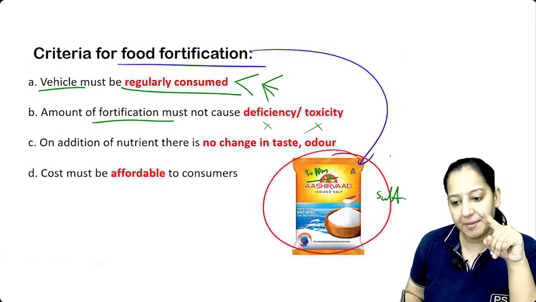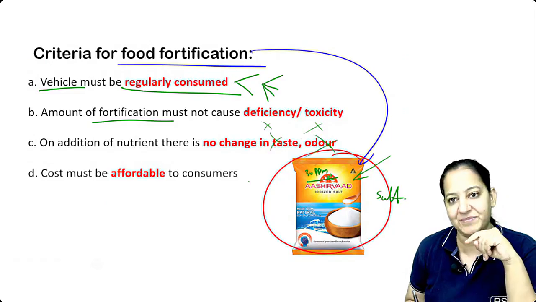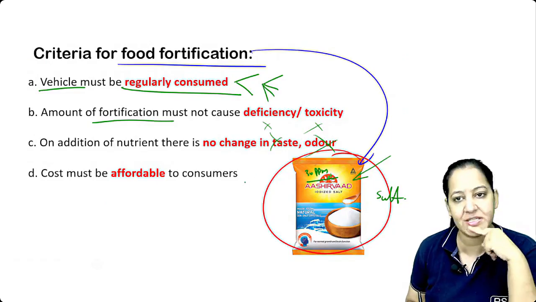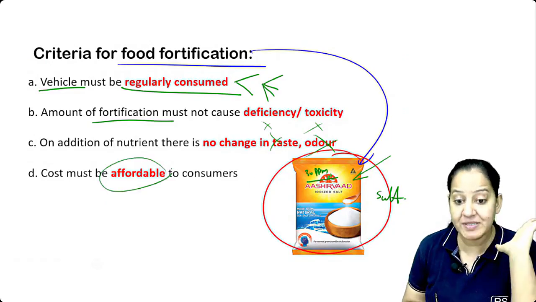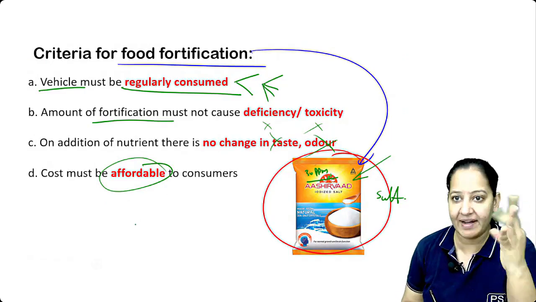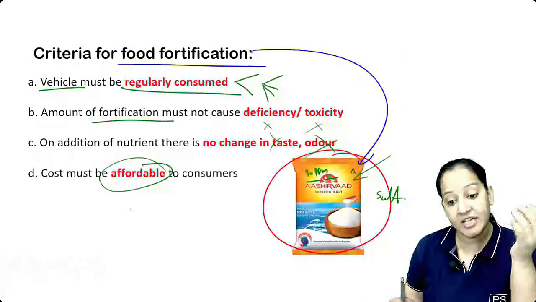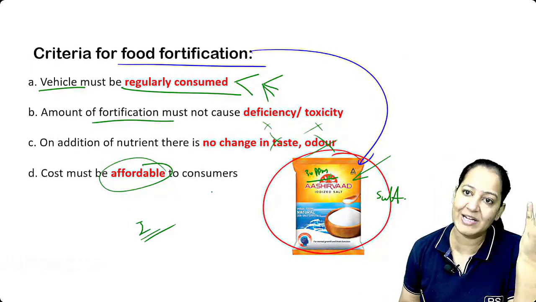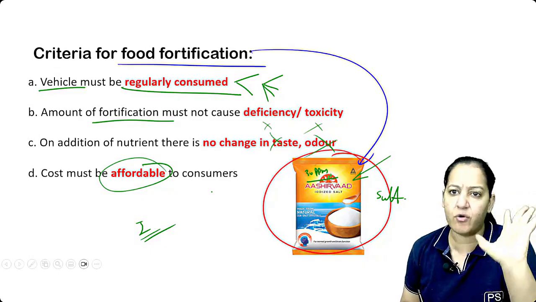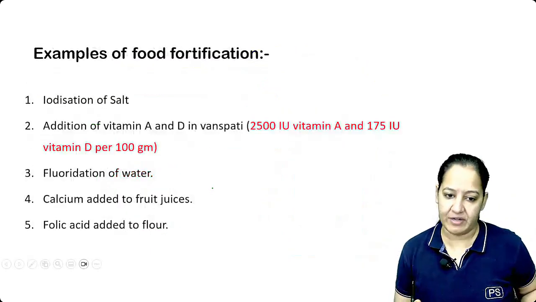And by adding iodine to the salt, it should not change its color or taste. No change in color, taste, or odor. And it should still be affordable. Iodized salt is a little bit costlier compared to normal non-iodized salt, but it is not unaffordable. A little bit of cost increase should be there, but it should still be affordable. So these are the criteria for fortification.